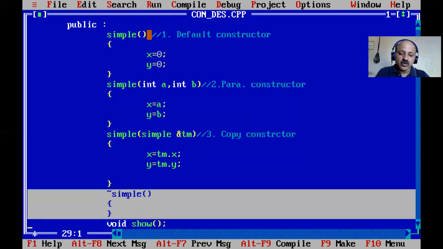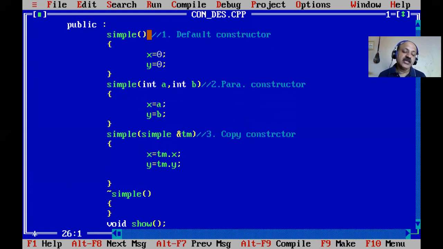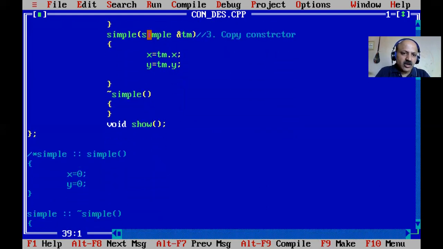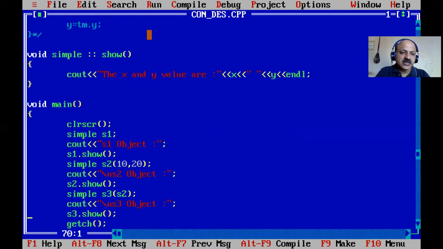You also cannot refer to the address of the constructor and destructor. And for inheritance, you cannot inherit a constructor or destructor, but the derived class first calls the base class constructor and then initializes itself. So those are some rules. And a constructor cannot be virtual. Okay, now we can define all inside the class and only show outside, that is x y.